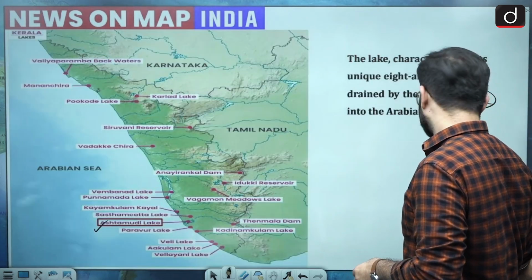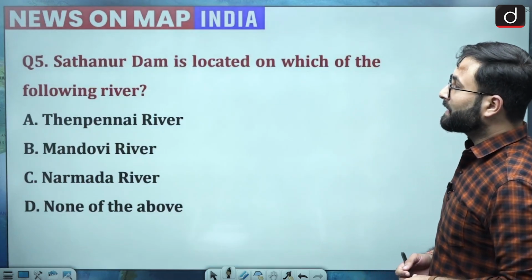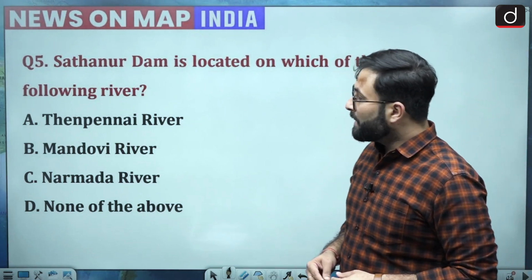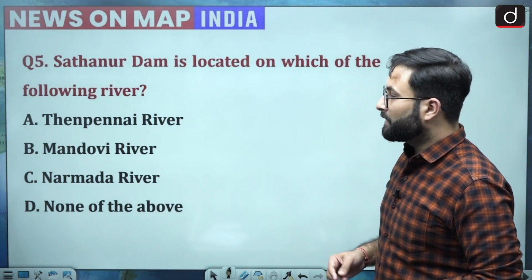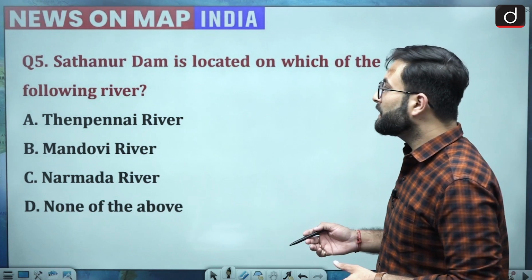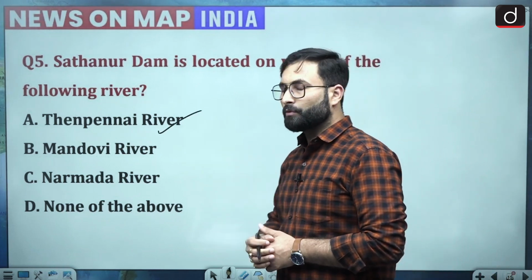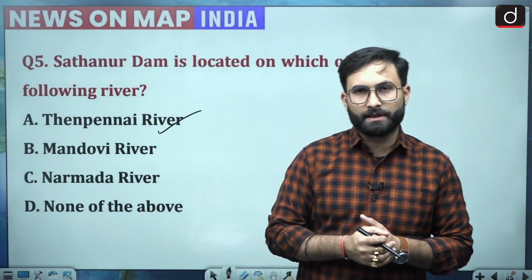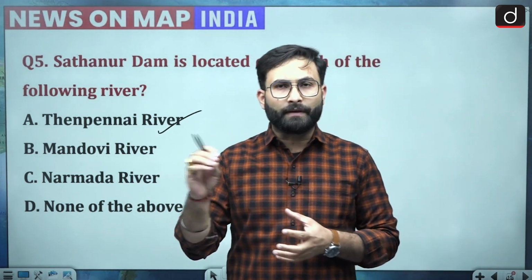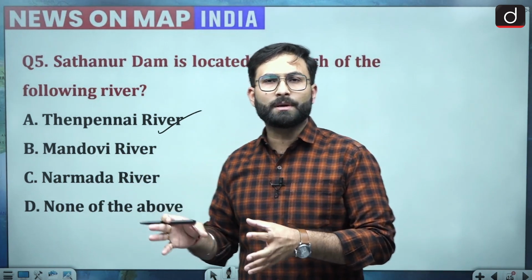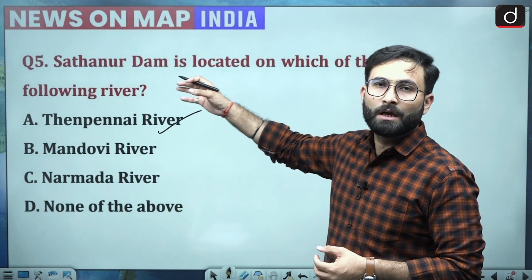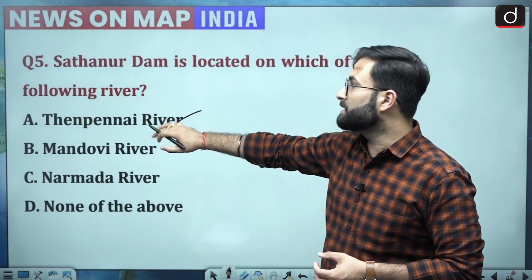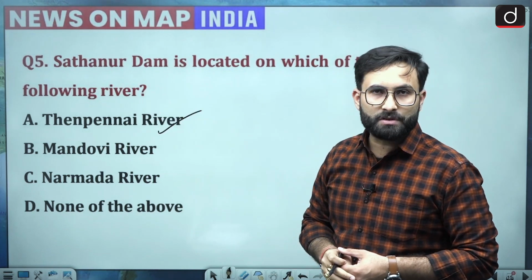Now let's move further to the next one, that is, Sathanur Dam is located on which of the following rivers? Then Pennai River, Mandovi River, Narmada, or none of the above. Now option A is your right answer over here. Recently there were floods in this particular region because of the Bengal cyclone. There were high rains, and ultimately the surplus water got released from this dam, and there were floods in this region, and that is why Sathanur Dam was in the news.